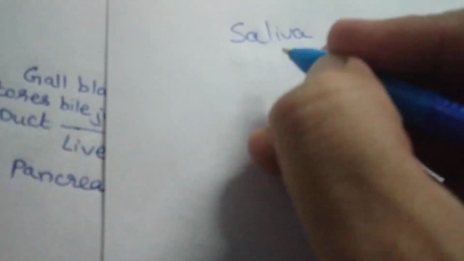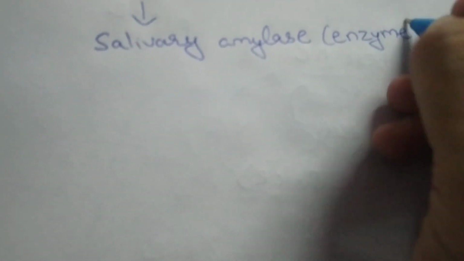One more thing, friends: saliva contains one enzyme. The name of the enzyme is salivary amylase, and this enzyme digests or breaks starch into simple sugar.